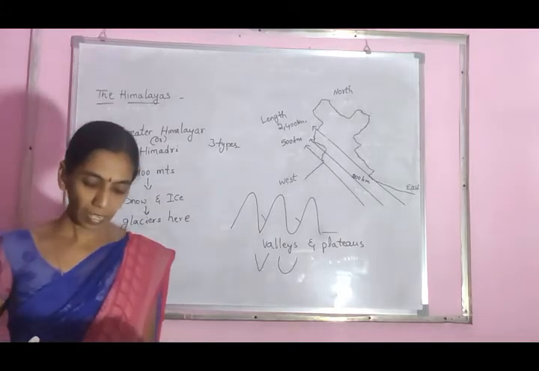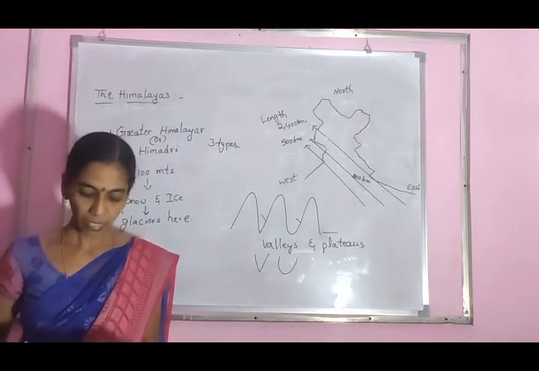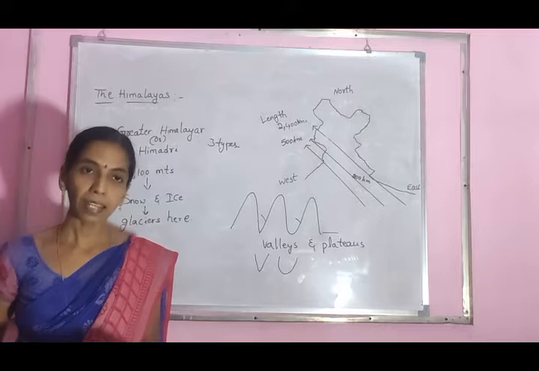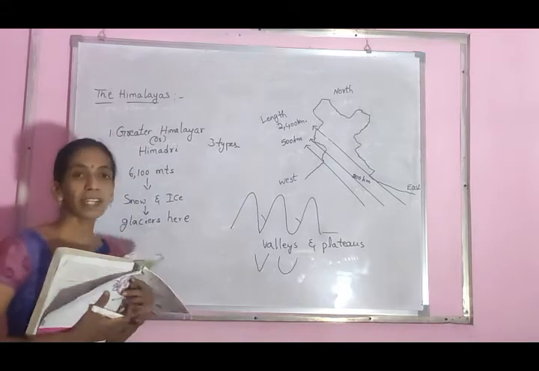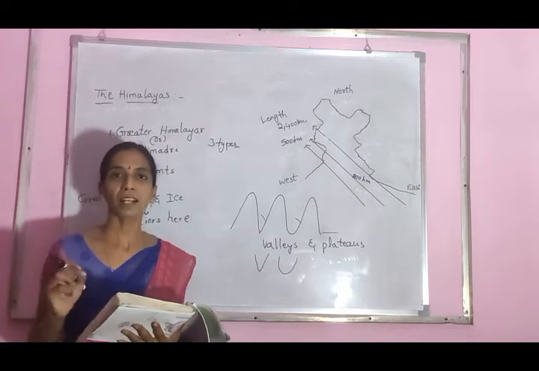The seasonal cycle of accumulation of ice, movement and melting of glaciers are the sources for the perennial rivers. In our India, two types of rivers are there: perennial rivers and non-perennial rivers.